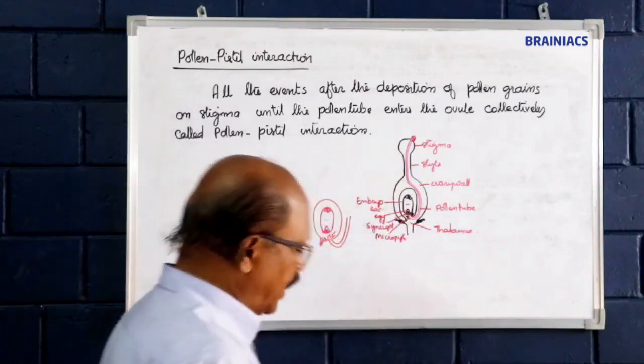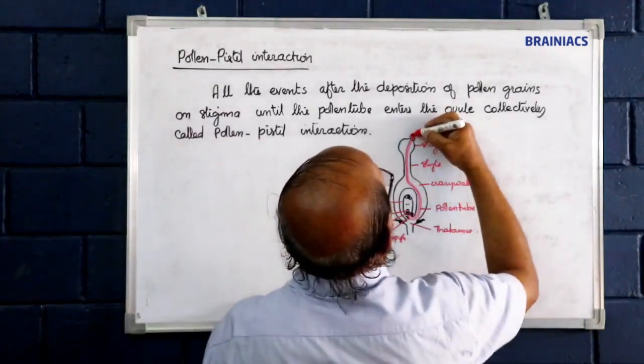That already you know the parts. This is pollen grain.